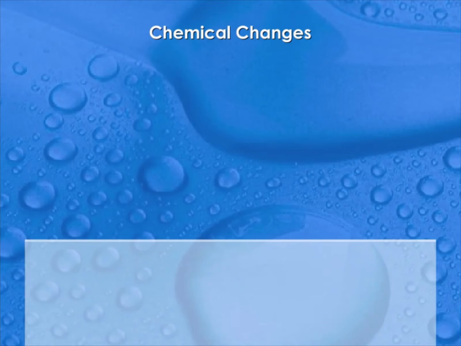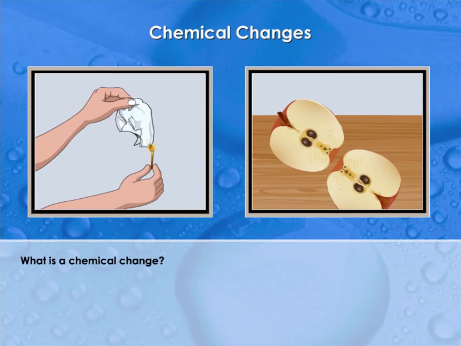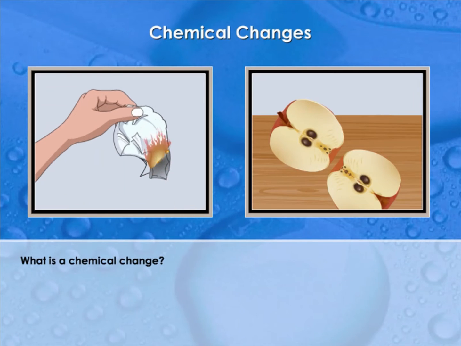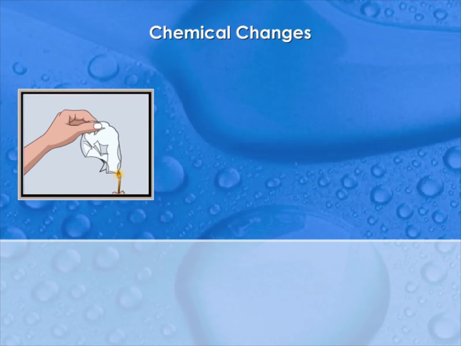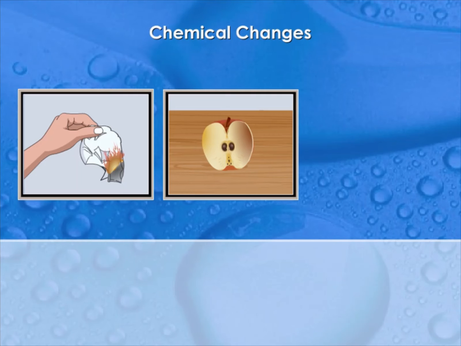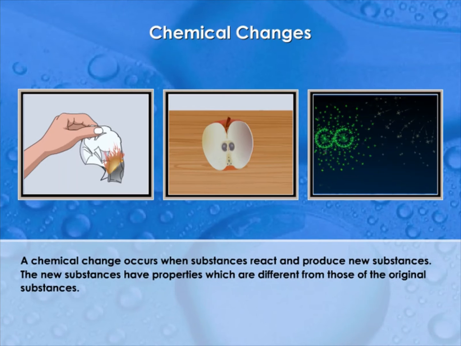Chemical changes. What is a chemical change? Discuss what happened. When paper is burning, an apple changes its color, and fireworks explode, chemical changes happen. A chemical change occurs when substances react and produce new substances. The new substances have properties which are different from those of the original substances.